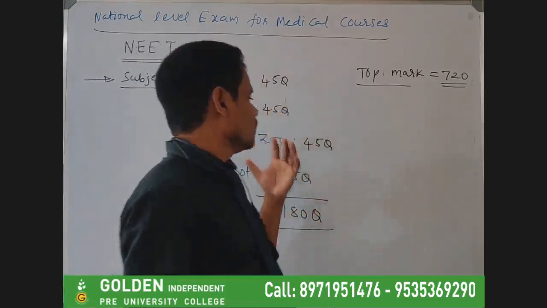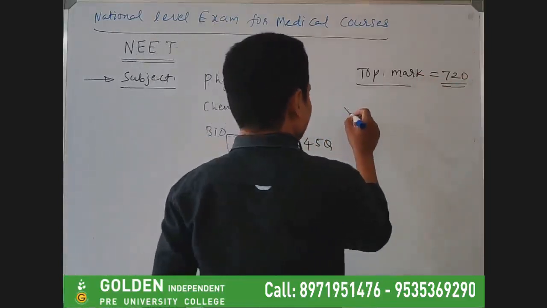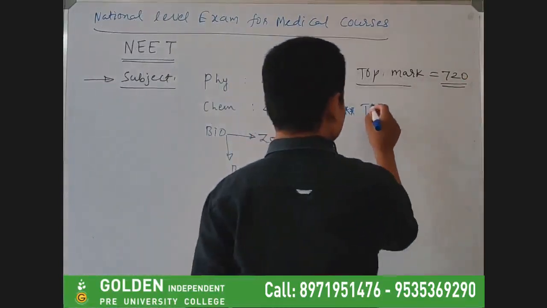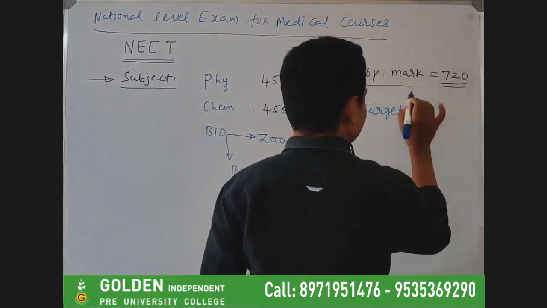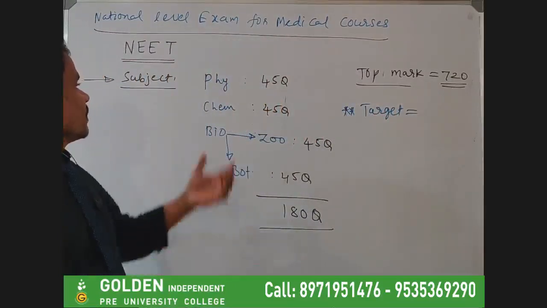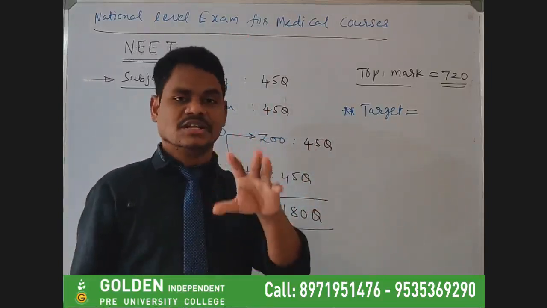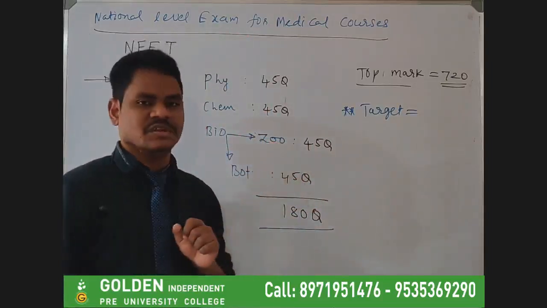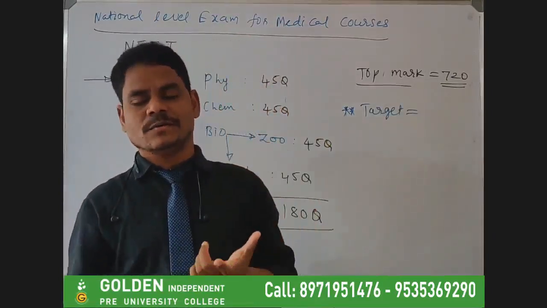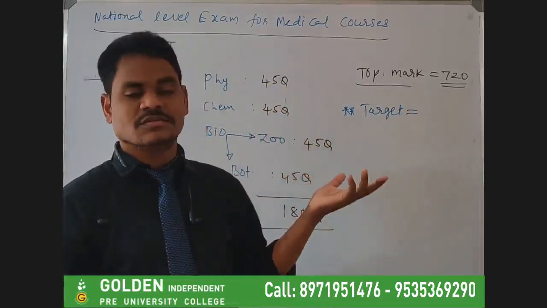Now, as I told you, this is an objective exam, and the total marks are 720. What is the target that every student should have? The target for every student should be to get into a government medical college, because after cracking this NEET exam, there is another big hurdle, another big step: how much rank you are going to get. If you get a good rank, you will get a medical college with the government.